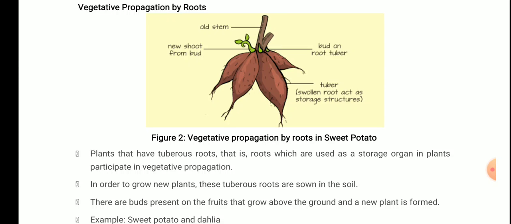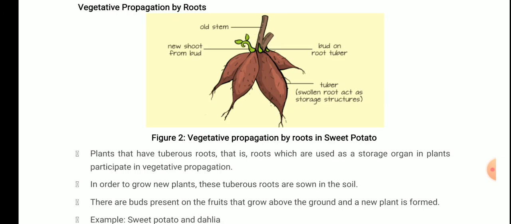Now you can see in the diagram there is an old stem. The tuber, that is the swollen root that acts as a storage structure, is sown in the soil, and a bud on the root tuber forms a new shoot, and this leads to the formation of the new plant. Clear? So why is it in the category of vegetative propagation? Because this type of reproduction is occurring with the help of roots. So this one is vegetative propagation by roots, and the examples are sweet potato and dahlia.